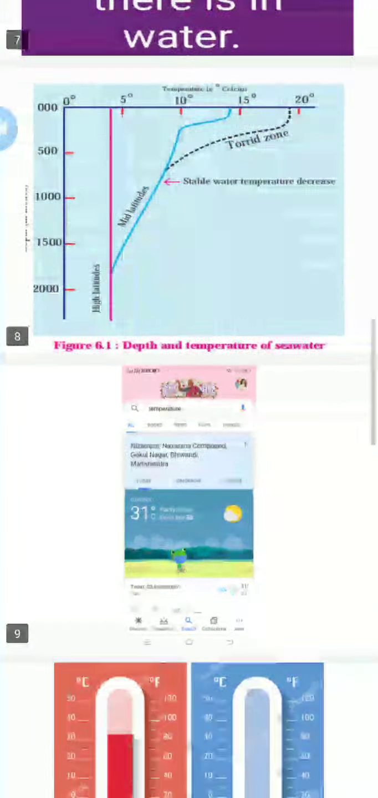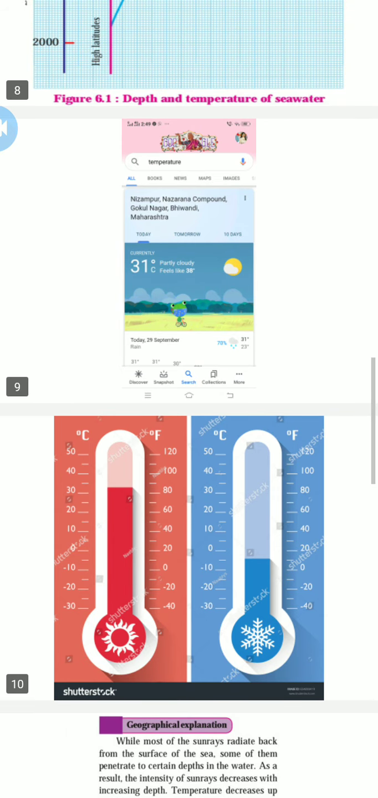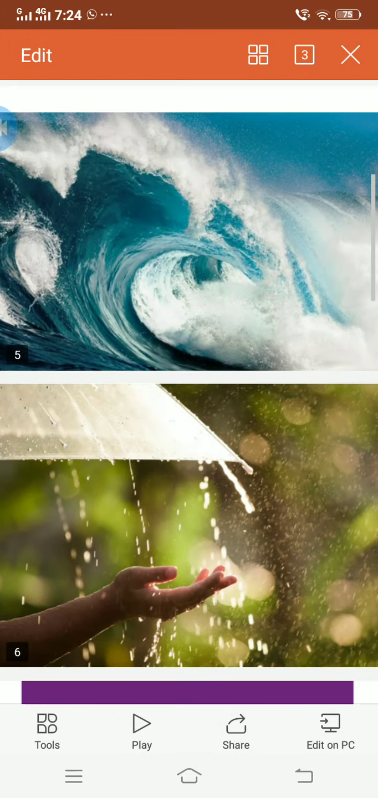See, this is temperature. Now the current temperature of Bhiwandi, that is today's temperature, is around 31. So this will show the temperature and how the warmness, how the coolness, and how the atmosphere affects the temperature in different locations and different areas.